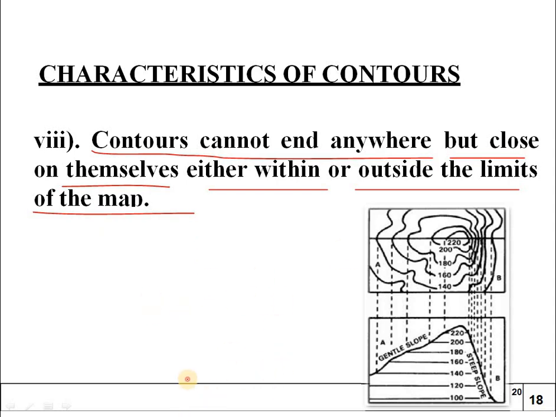So in this map also we can observe a gentle slope. We can see the values 100, 120, 140, 160, 180, 200, 220. The first one is 140, it started here, then 160, 180, 200, 220. So this is our plan and this is our elevation. The plan is nothing but the top view, and this is nothing but the front view or side view of a hill or a mountain.